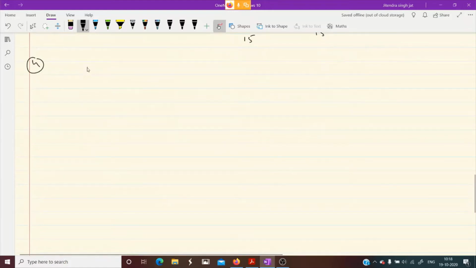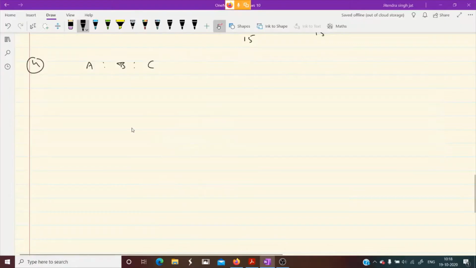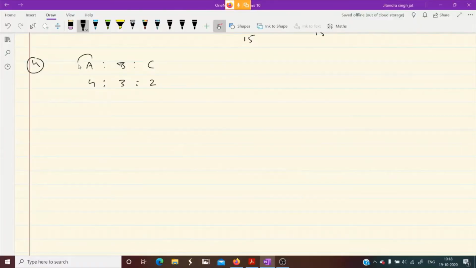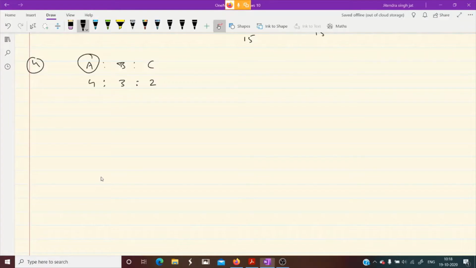Question number 4. A, B and C are partners sharing profit in the ratio of 4:3:2. A died, and then B and C will share A's share in the ratio of 2:1.